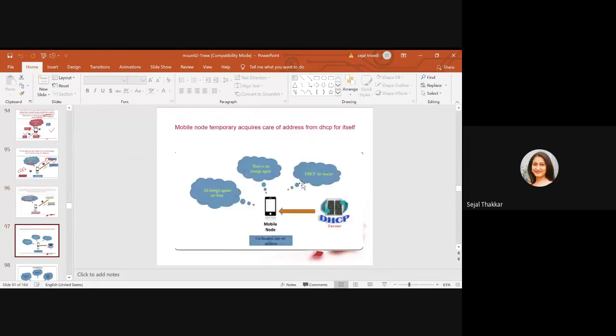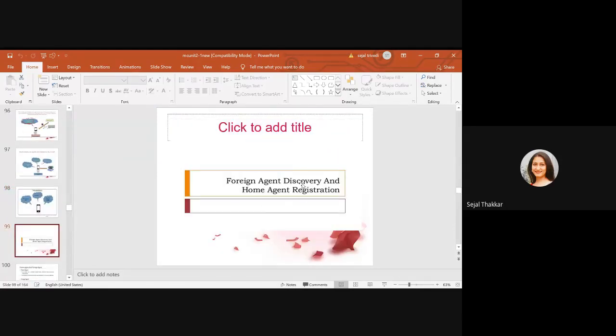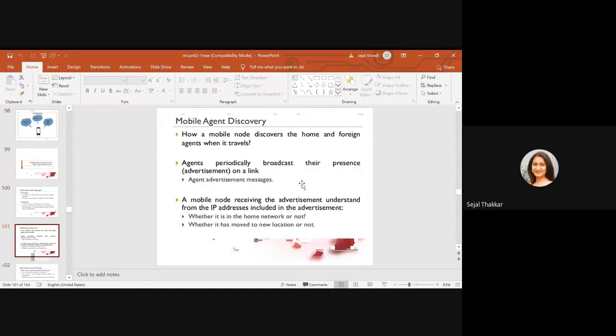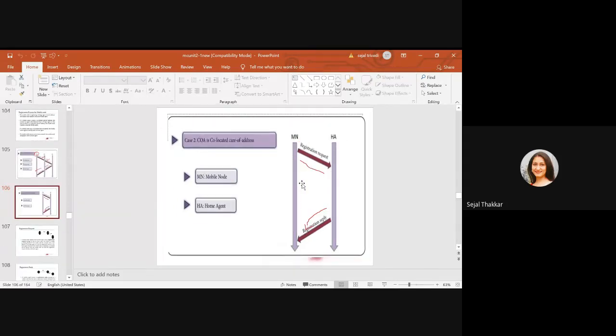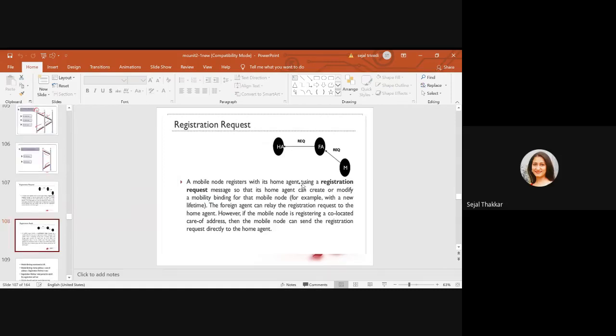So the next process is agent registration. Okay. If that care-of address is of a foreign agent, in that case the foreign agent has to send the request to the home agent, and the home agent will reply, and the registration can be done for the foreign agent. If it is not a foreign agent but a home agent, then the mobile node is going to request registration from the home agent if we are in the home location, and the home agent is going to reply. So this is the registration process.